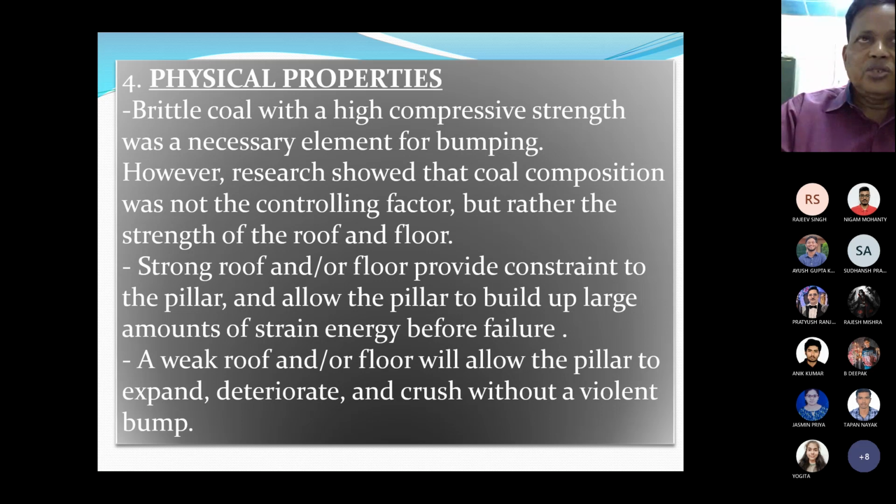However, research carried out by various researchers showed that coal composition was not the controlling factor, but rather the strength of the roof and floor is the main factor for coal mine bumps. A strong roof and floor provide constraint to the pillar and allow the pillar to build up large amounts of strain energy before failure. A weak roof or floor will allow the pillar to expand, deteriorate, and creep without a violent bump.